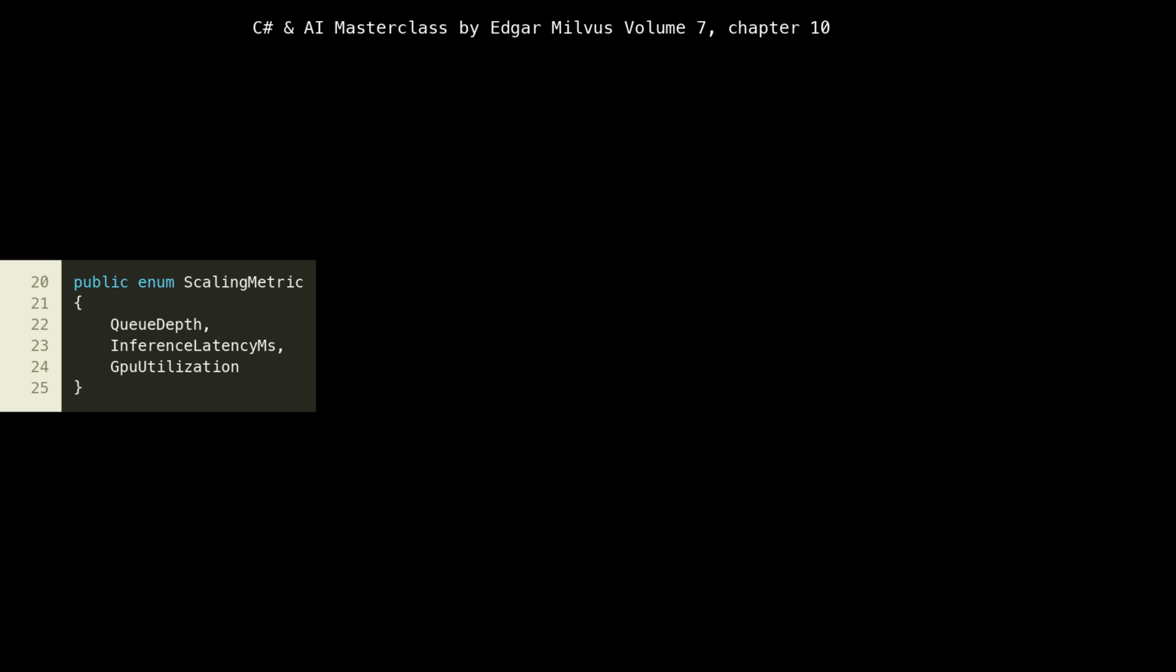Finally, we have the scaling metric enum. This enumerates the different metrics we can use to drive our scaling policies. Notice the options: queue depth, inference latency (ms), and GPU utilization. These are very common and effective metrics for AI workloads. Queue depth indicates how many requests are waiting, inference latency (ms) directly measures performance from the user's perspective, and GPU utilization is a key indicator of GPU resource pressure.